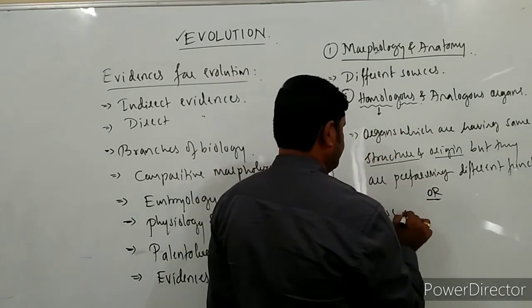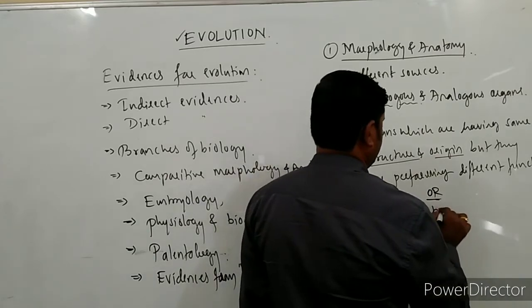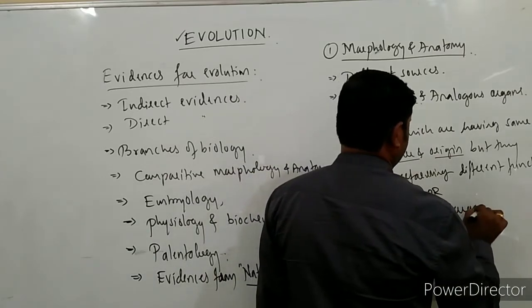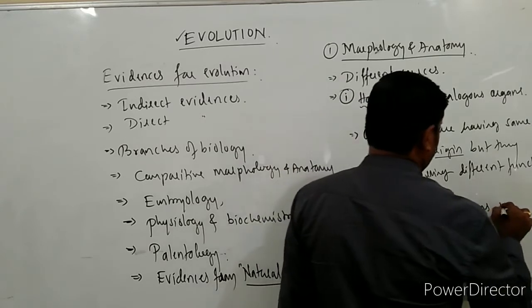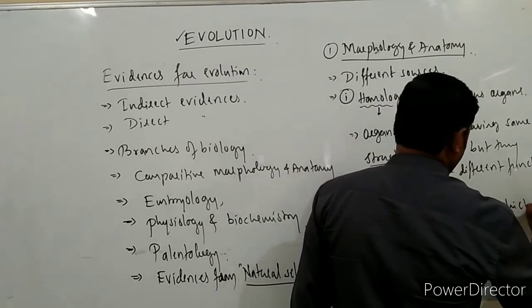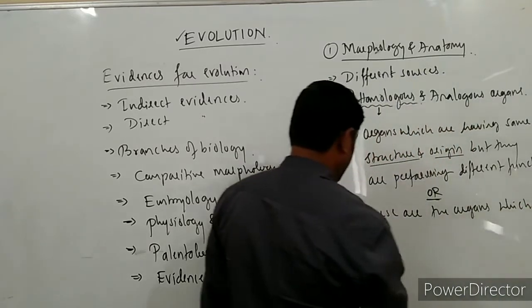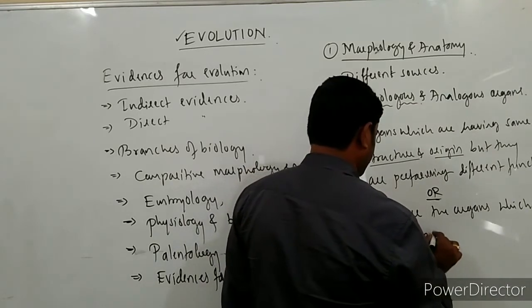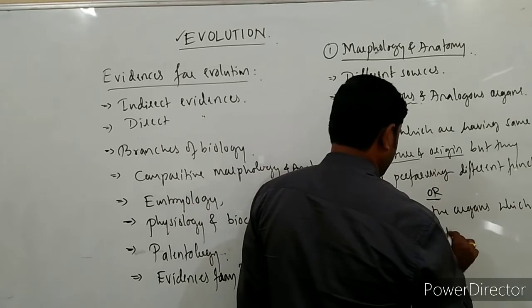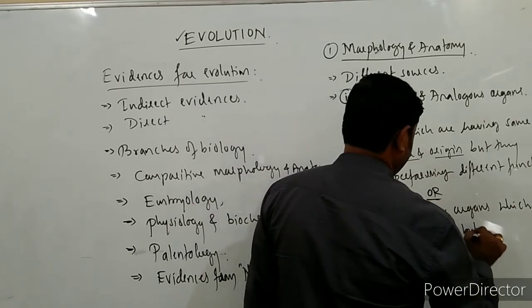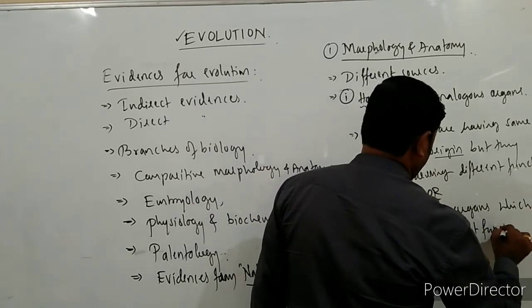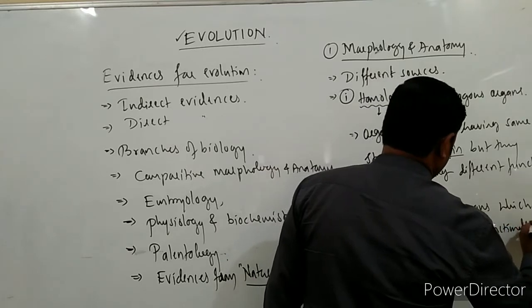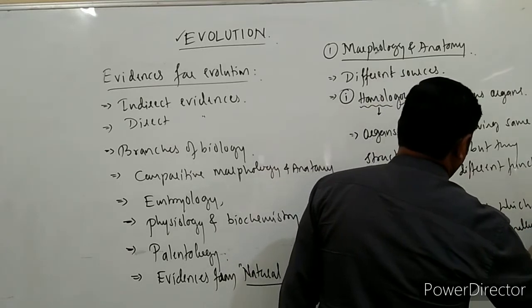These are the organs which have similar structure but are functionally different.